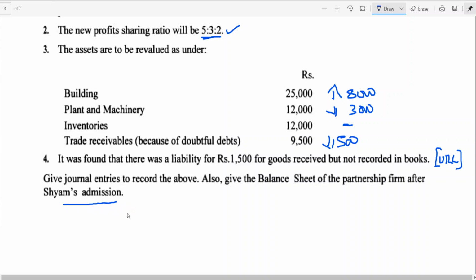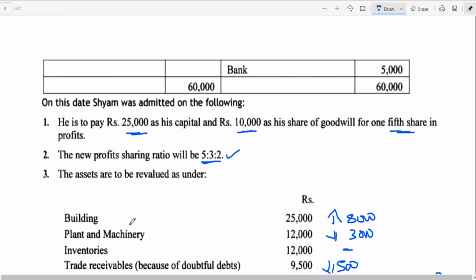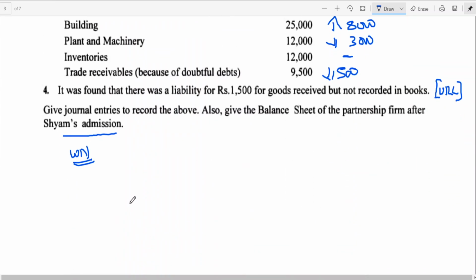So, how to start this? First I told you working notes I have to go. Now here directly given who is the new partner, my dear friends? Shyam. So Shyam's share of goodwill. This working notes number 1 is treatment of goodwill.